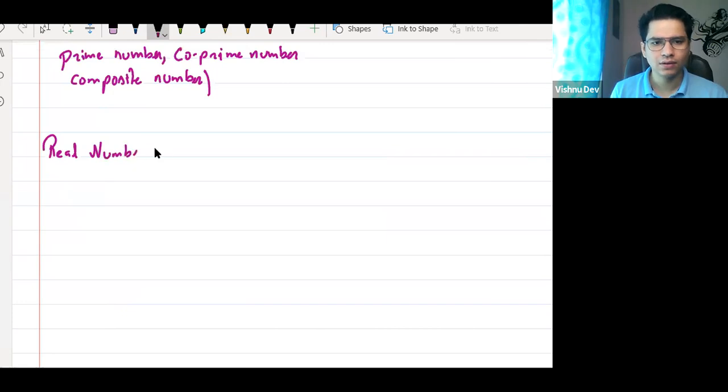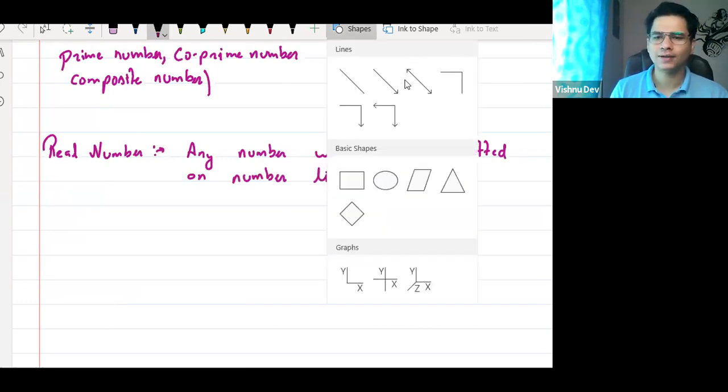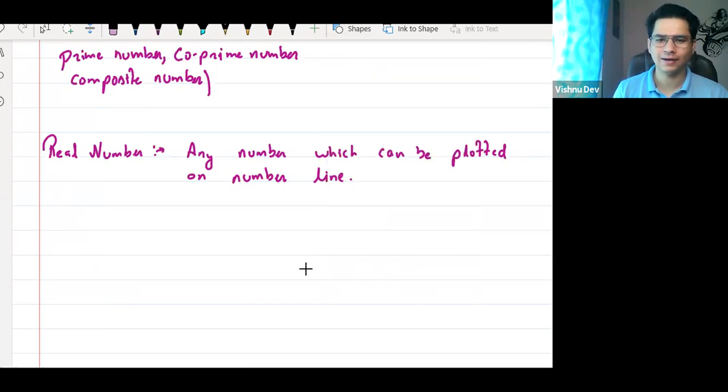Any number which can be plotted on the number line. Number line you studied in childhood, right? Yes or no? Now we know that a number line is a line. It is a nice line like this.